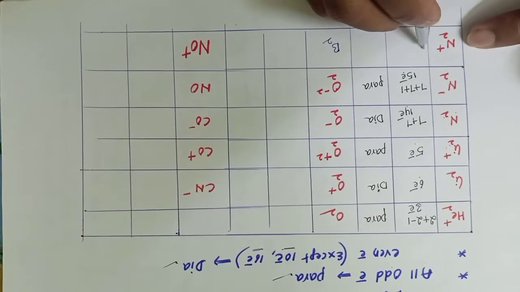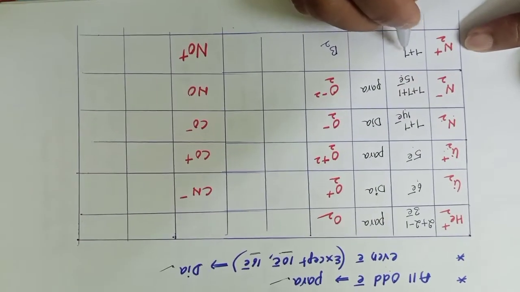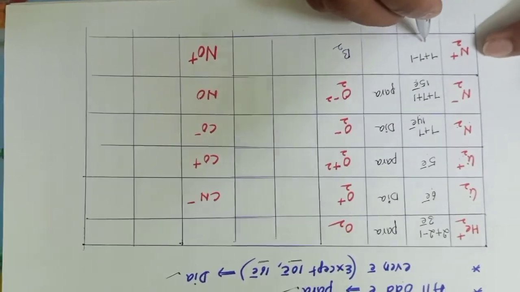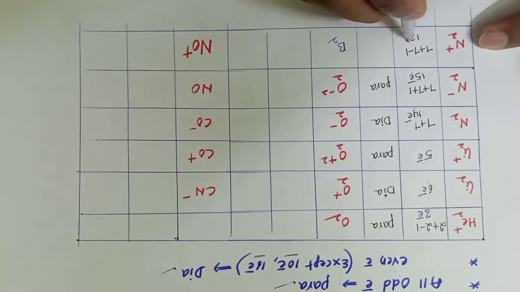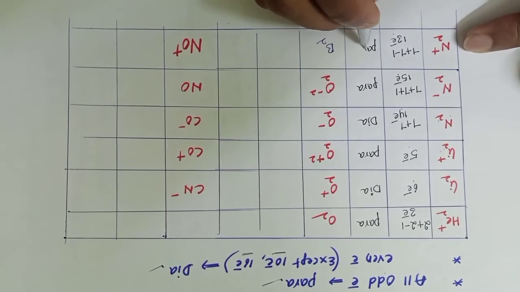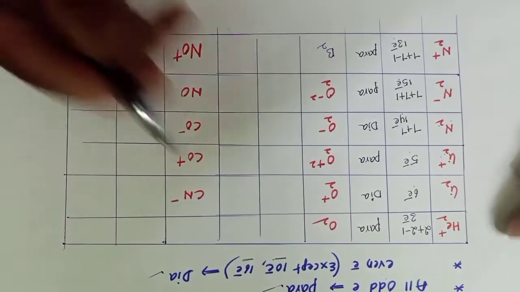Next, N2 plus, 7 plus 7 minus 1. So 14 minus 1, 13 electrons. So 13 electrons show paramagnetic nature because it is an odd number of electrons.